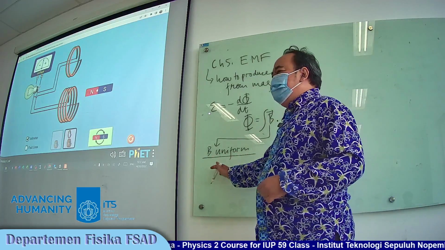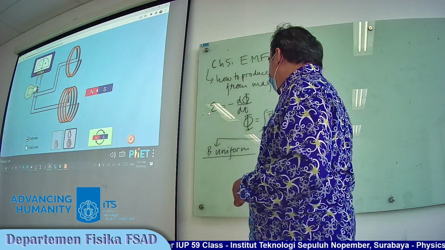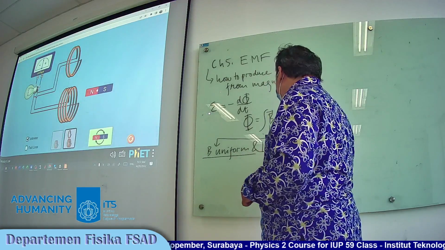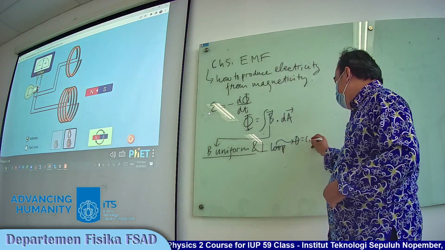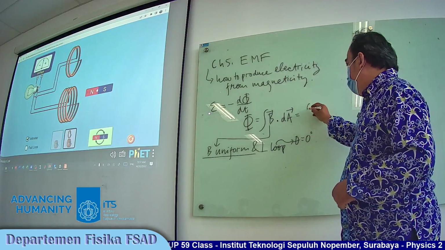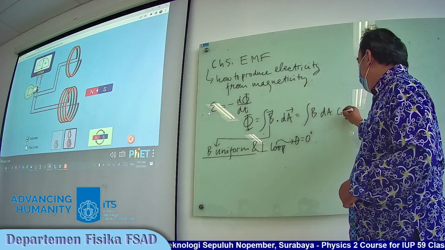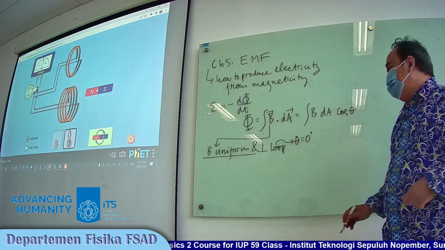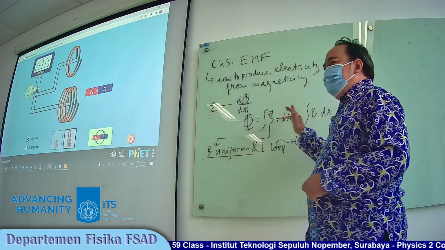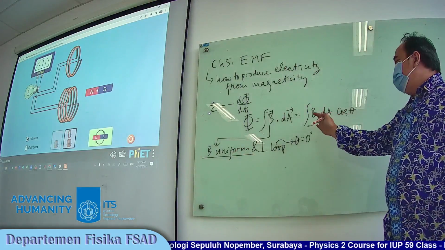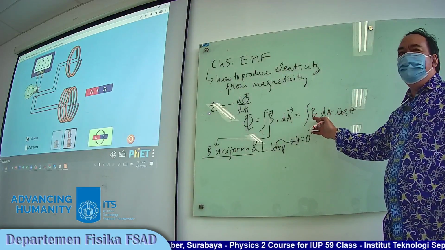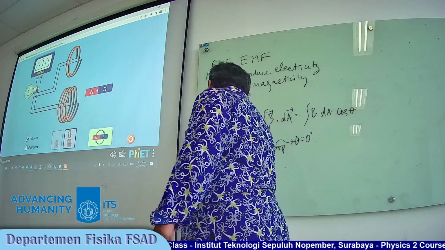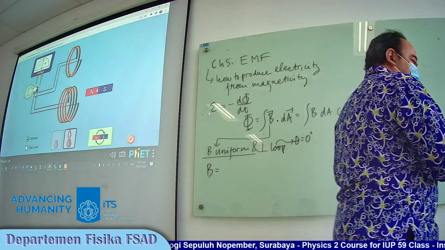The implication of this is that uniform B may also be perpendicular to the loop. It means theta is 0, because B dA cos theta. Now theta is 0, and B is uniform, so according to calculus, B can be put out from the integration.